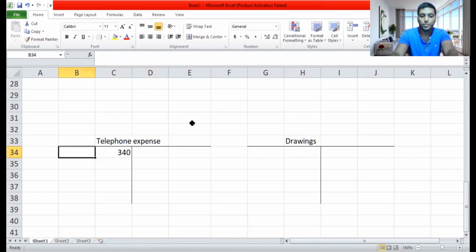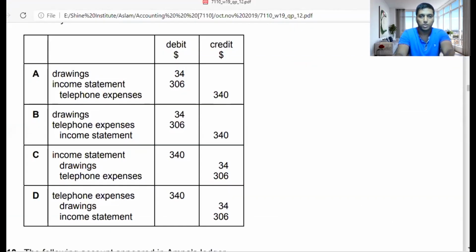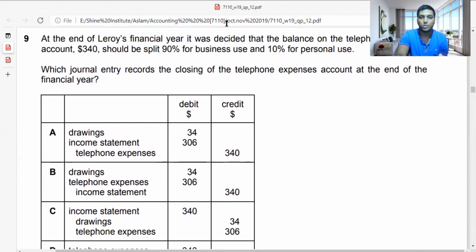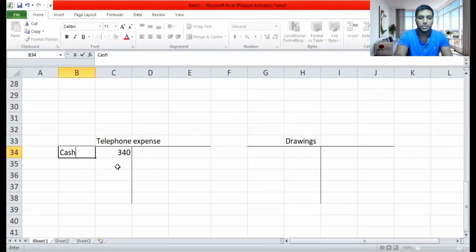So they have maybe paid by cash or bank, I don't know. Have they said cash or bank? Let me see. Sometimes the question might give it. Finally, the desired balance of the telephone expense account was split. They have not said how they paid it, so I will consider it as cash for my easy preference. So I will write here 340.